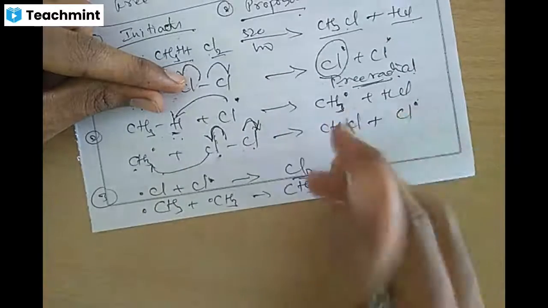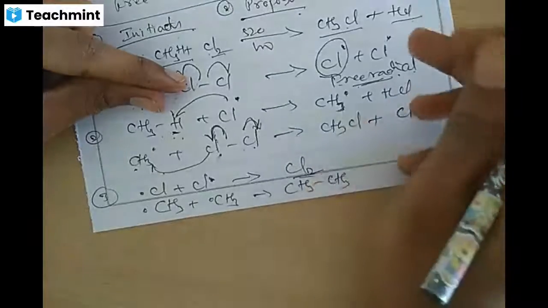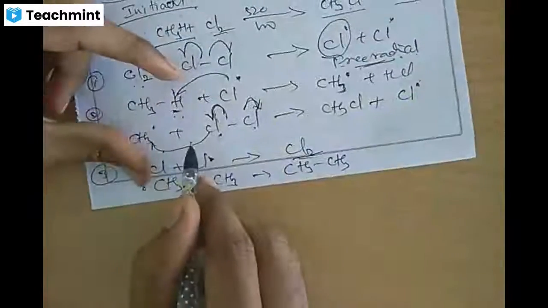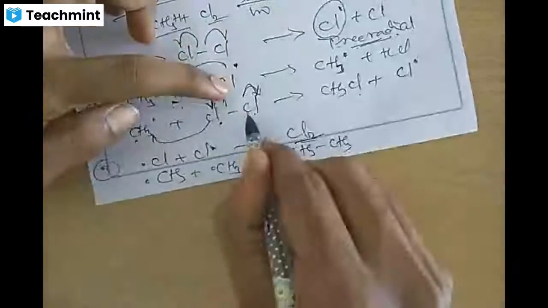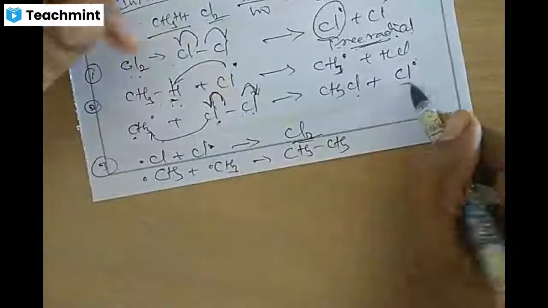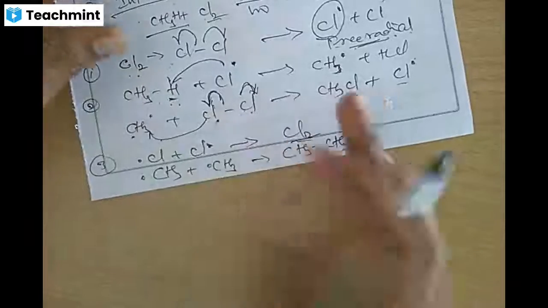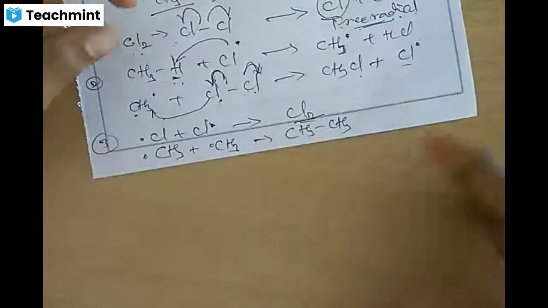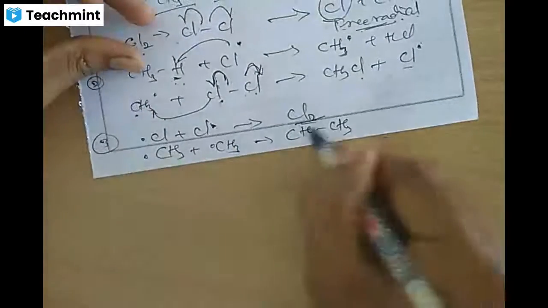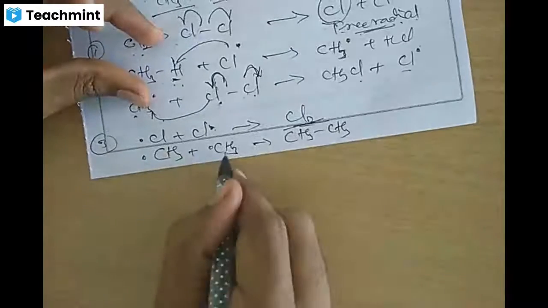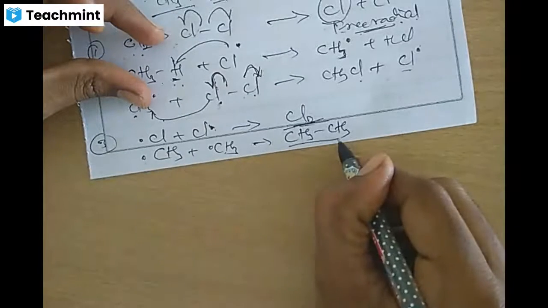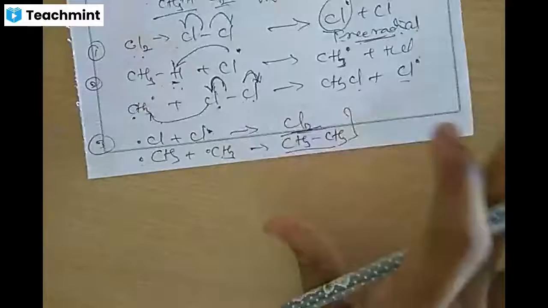What is left behind? CH3 dot and Cl dot, right? So this Cl dot and CH3 combine together to form CH3Cl, and again one chlorine will be left behind. So it will continue till all the hydrogens are replaced with chlorine. At the final step, how will it end? Cl dot and Cl dot combine together to form chlorine, and CH3 dot and CH3 dot combine together to form C2H6. This is how the reaction will end.